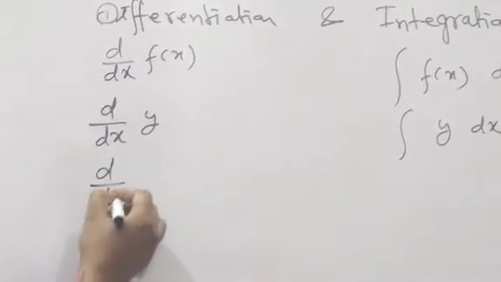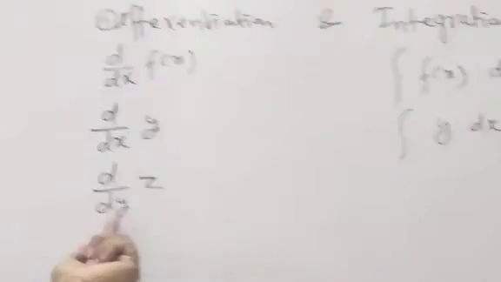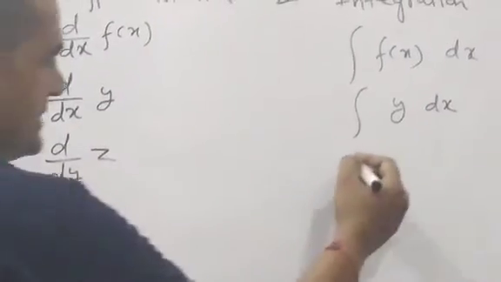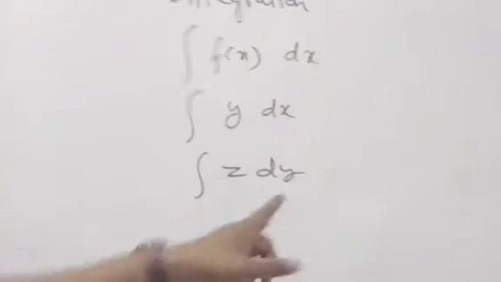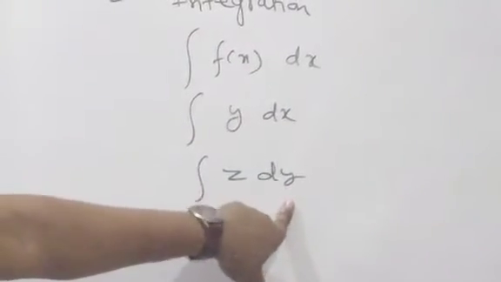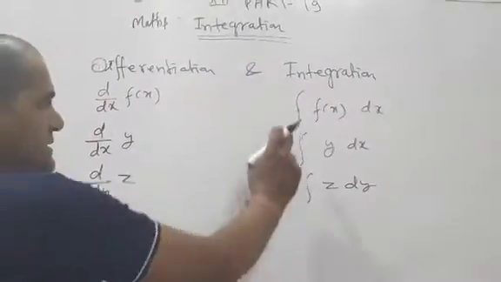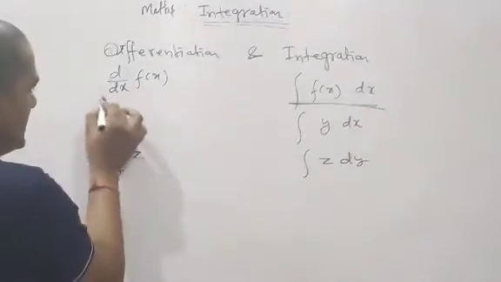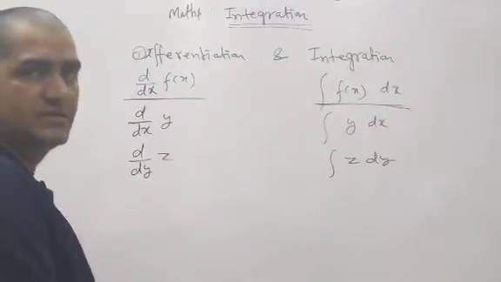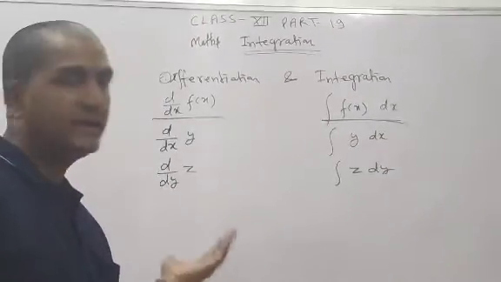Suppose here d by dy of z, differentiation of z with respect to y. Here, suppose, integration of z with respect to y. This is the meaning of this type. Clear? Very simple. This is the symbol of integration. Then we have to know this one here. This is the symbol of differentiation. Understood?